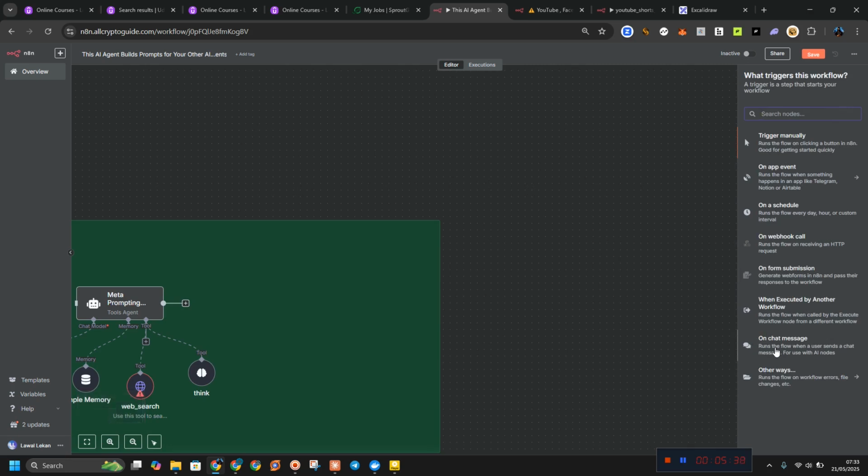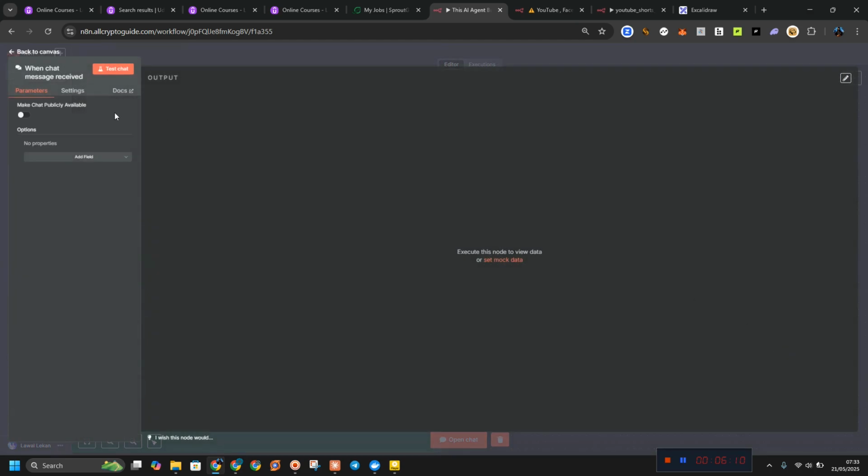What kind of trigger would you like to create? Is it a manual trigger, which will run when you click on a button? I think we have the explanation right there. Or the one on schedule that we want to be running every day, every hour, or a webhook, which you can receive using an HTTP request, or the forms, which respond if someone fills the form, or when executed by another workflow. Like if another workflow finishes, you are going to get triggered, or on chat, or other ways. So for me, let's select on chat for now.